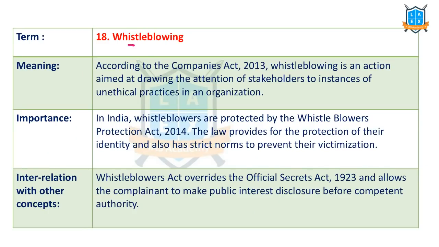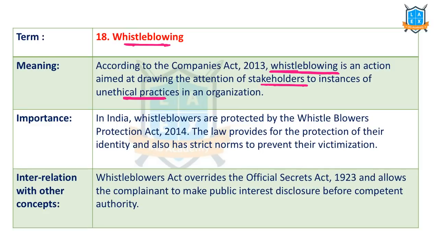The next term is whistleblowing. What is the meaning? Within an organization, let's say there are some unethical practices going on. Such things can be made public by a person working within that particular company or who is a stakeholder in that company. Such a thing is called whistleblowing. In general, it might be a disadvantage to the organizational interest. But if it is in the public interest, disclosing such information is not punishable.